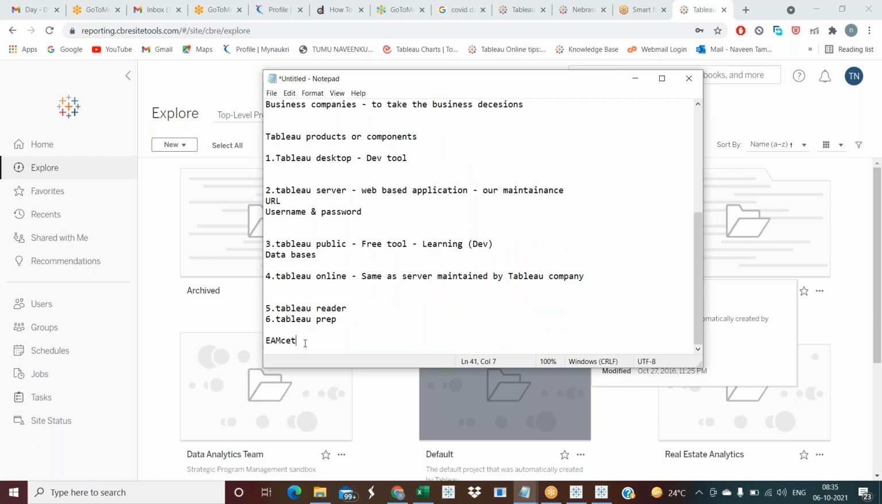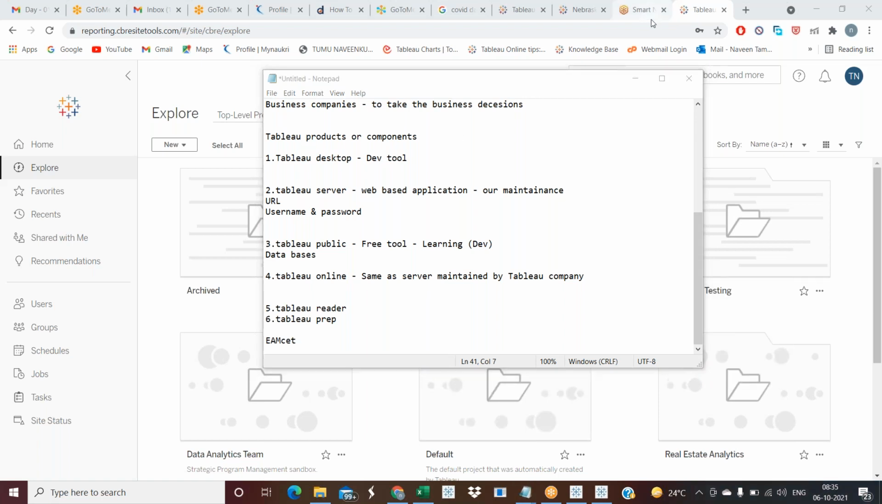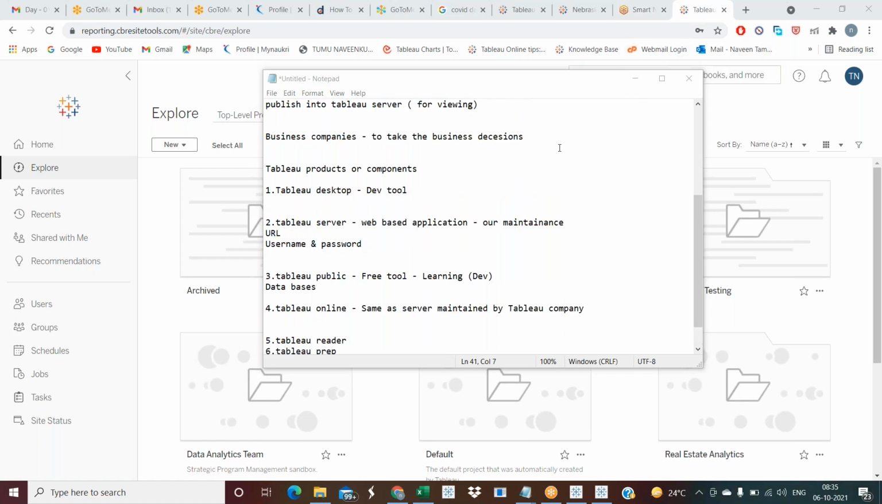Server is not responding because too many people are accessing, right? In this case, the server will not respond. So this is one case, but there are a lot of cases where the server will go down and will not respond. In these cases, for Tableau server, we need to do our maintenance: Tableau server cleanup, backup, all these things.